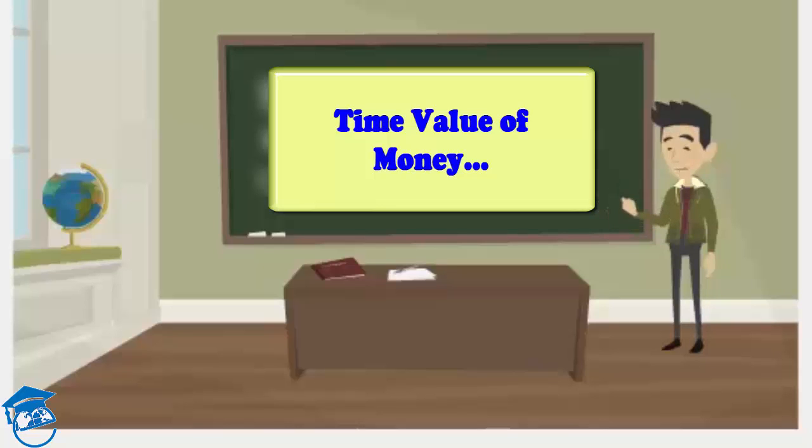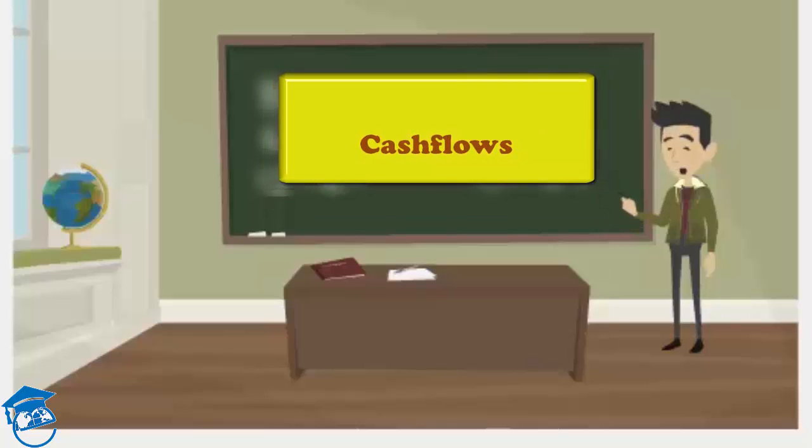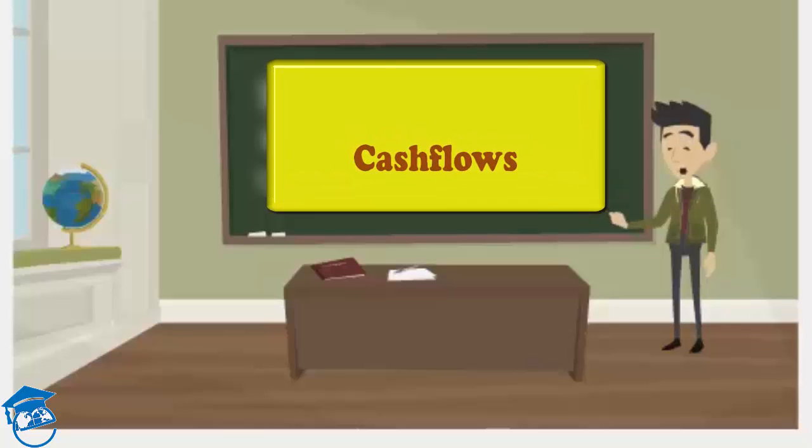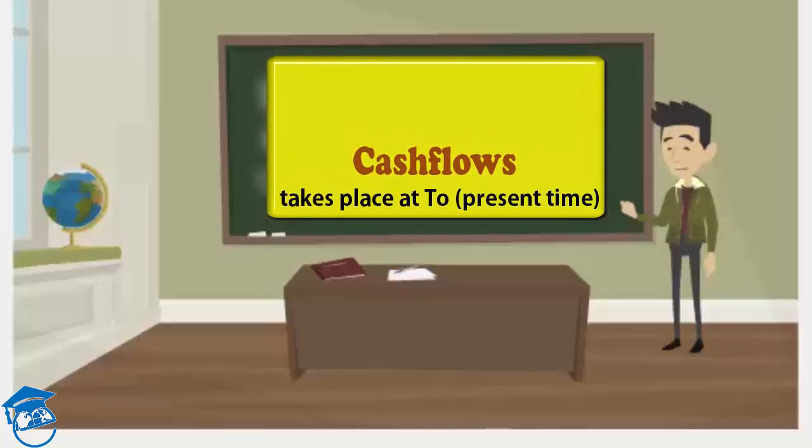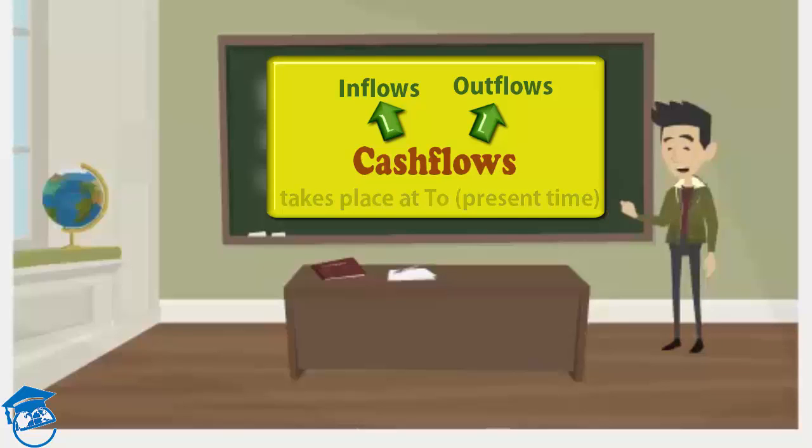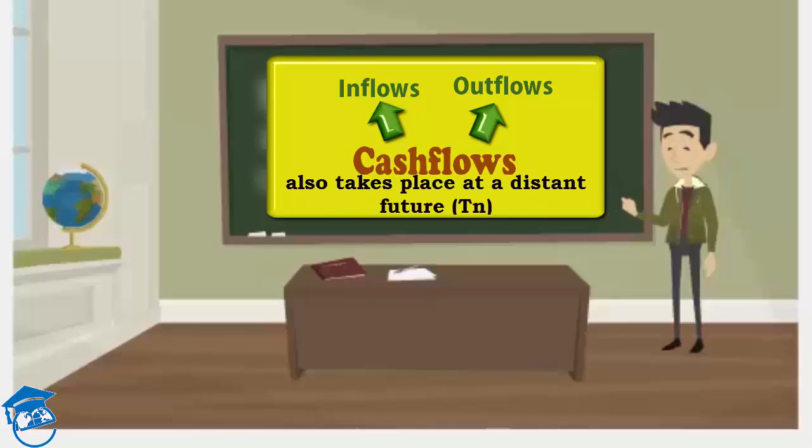We tried to understand that there are certain cash flows which take place at T0 or at the present time, and those cash flows may be cash inflows as well as cash outflows, whereas their potential benefits or their outflow in terms of repayment of their interest on the capital or dividends, they might take place at a distant future, which we are denoting by the Tn.